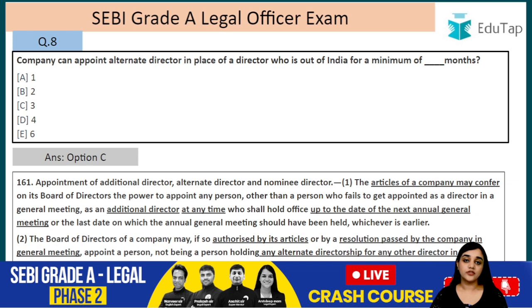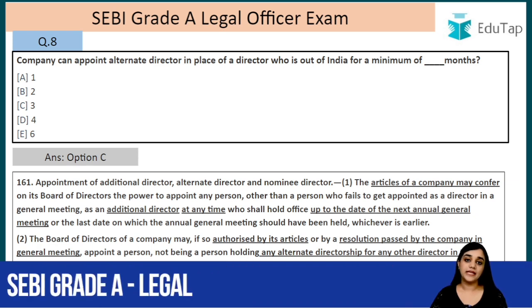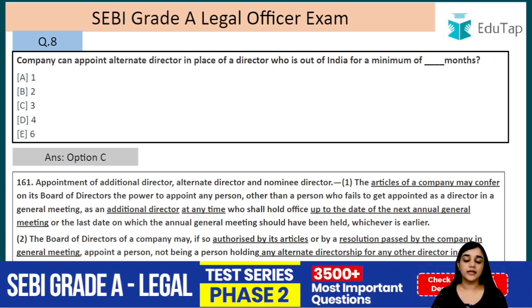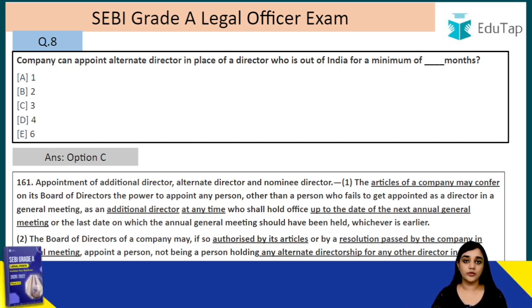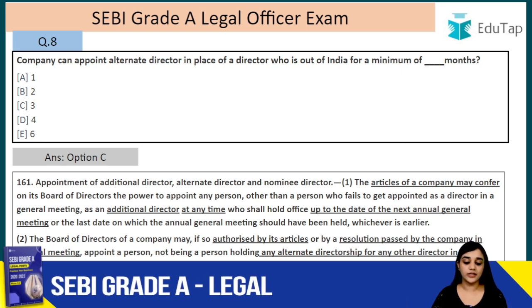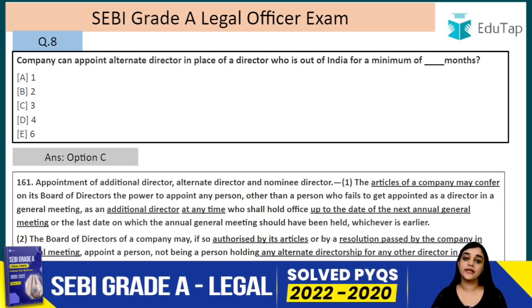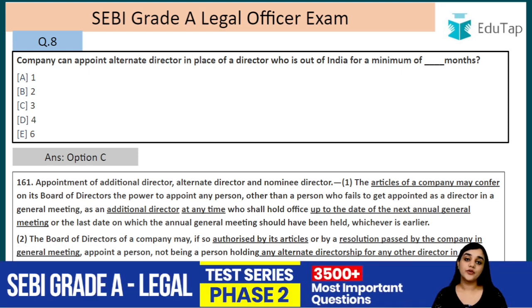An additional director is an individual who has specialized knowledge, who is an expert in some field which is required by that company, right? So that is why an additional director is appointed at any time. He shall hold office up to the date of the next annual general meeting, and he will remain in office till the next annual general meeting, right?